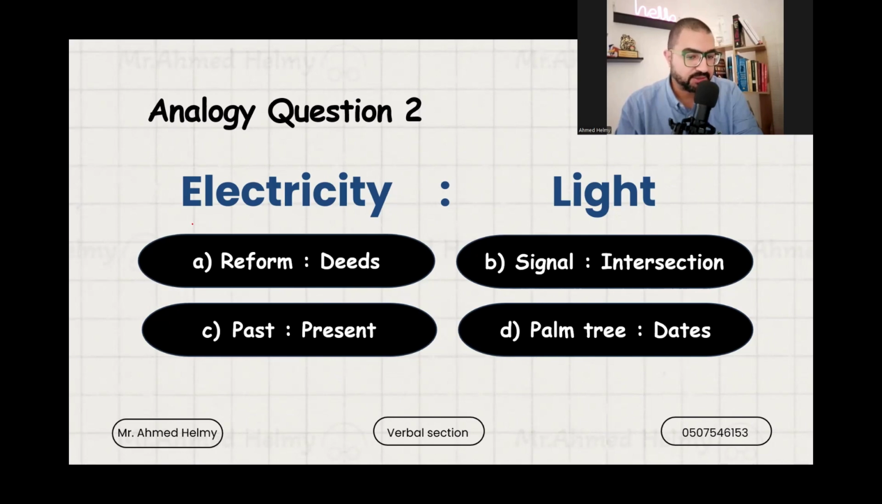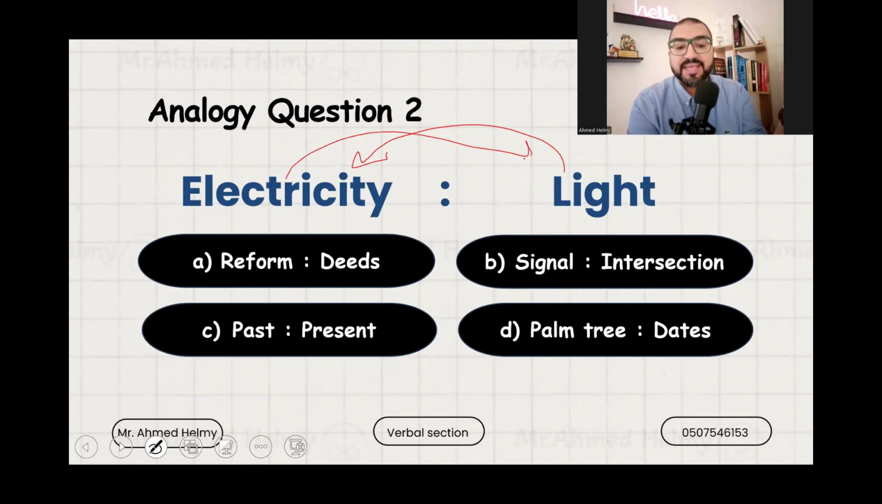Electricity and light. We can say that light comes from electricity. You see, now you are making your own analogy. Or electricity gives us light. So the relation here is purpose. The purpose of electricity is to give us light. Reform and deeds, of course, are not according to the relation that we have here. Signal and intersection. A signal is like a sign of an intersection, but the signal doesn't give us an intersection. It is a sign that there's some sort of intersection.